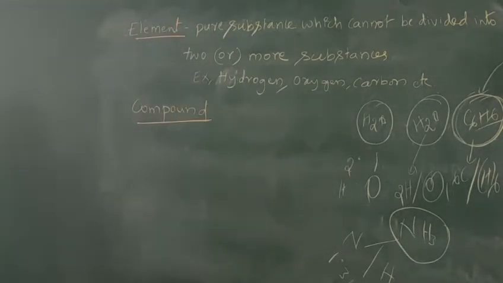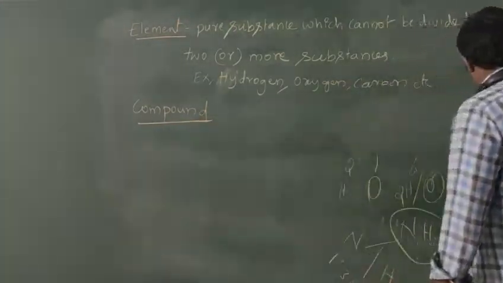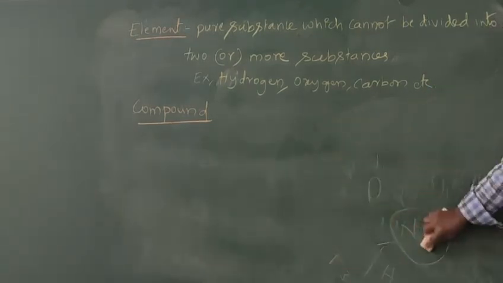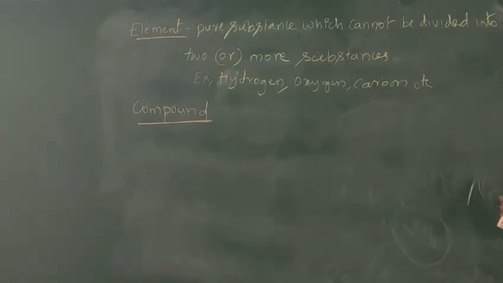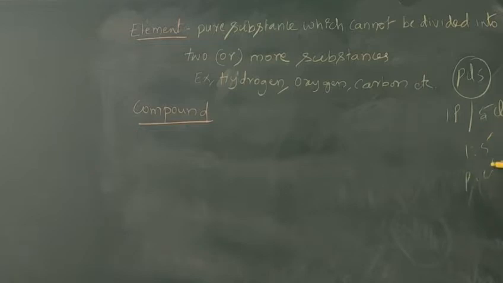So here, what is a compound? A compound is a substance which is formed by the combination of 2 or more elements in a fixed ratio. Like that, if you take one more compound like PCl5, here 1 phosphorus is must, and 5 chlorines, 5Cl. So their ratio is 1:5. The phosphorus to chlorine ratio is 1:5. The ratio is fixed in that compound.